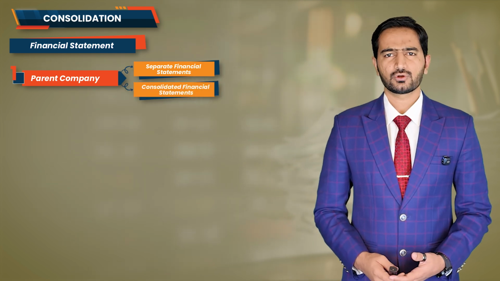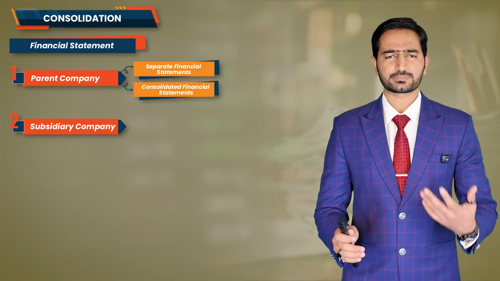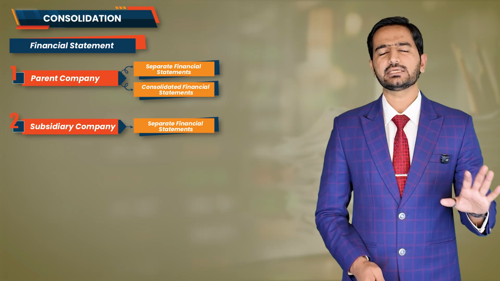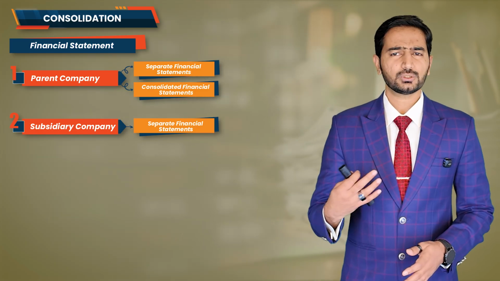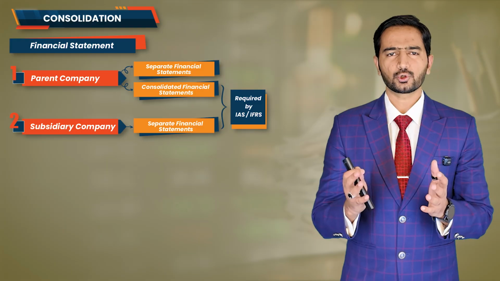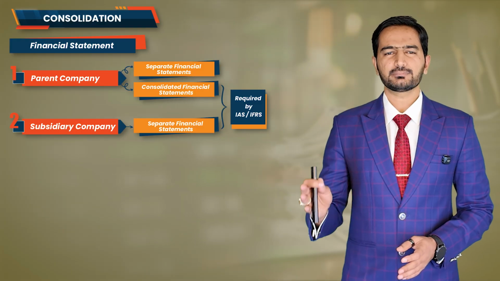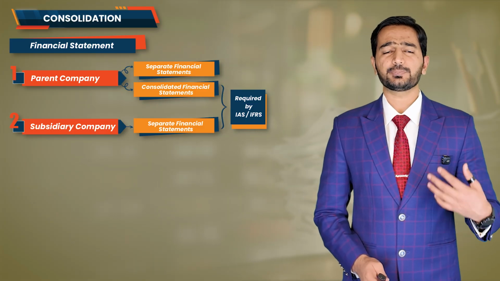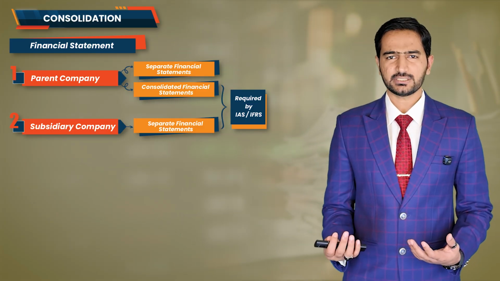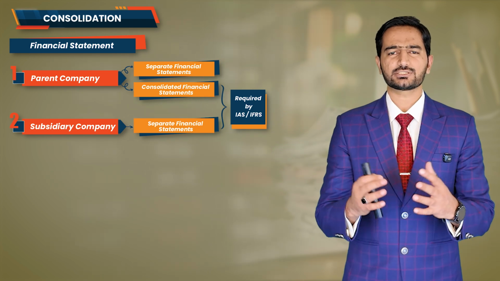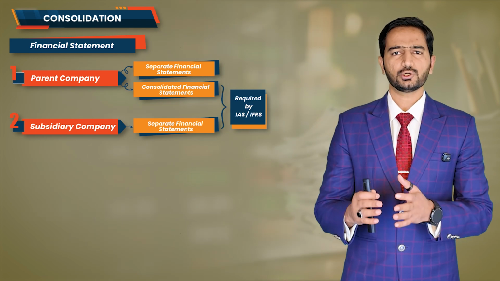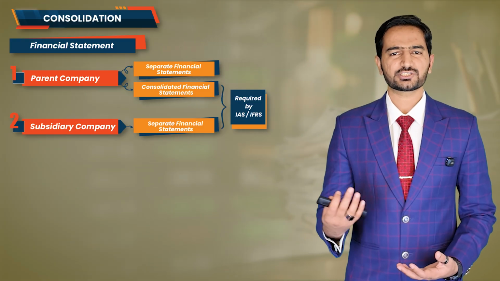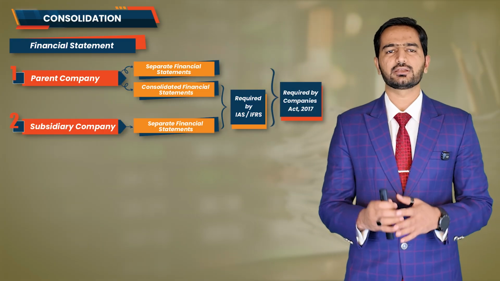And what about subsidiaries? All the other companies in the group, that is the subsidiaries, will just prepare their separate financial statements. They don't consolidate anything on their own. Now, according to Companies Act 2017, whenever a group is formed, each subsidiary must prepare its separate financial statements, and the parent company is required to prepare both its separate financial statements as well as the consolidated financial statements of the entire group. So from a local law perspective in Pakistan, the parent company has dual responsibility. But from an IFRS perspective, only consolidation is mandatory.